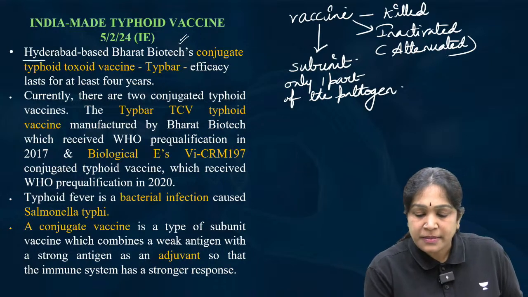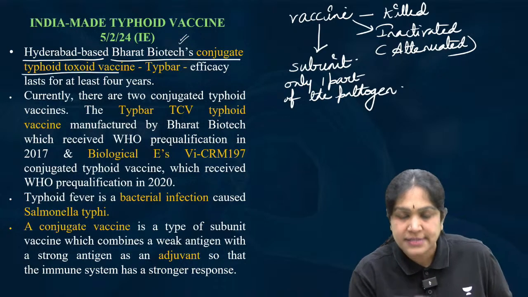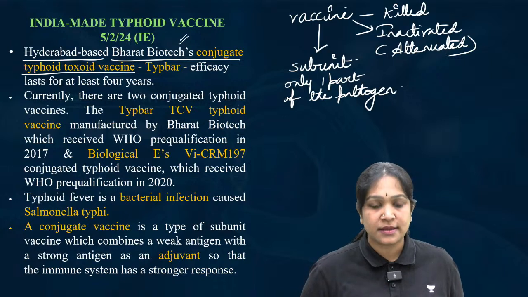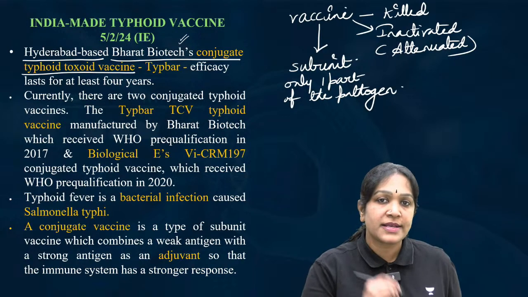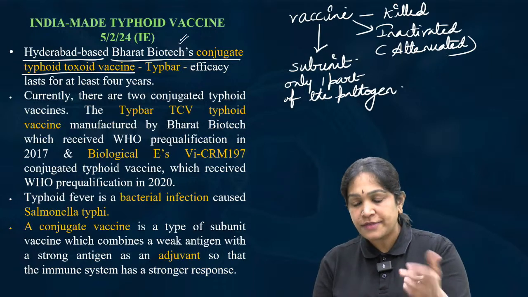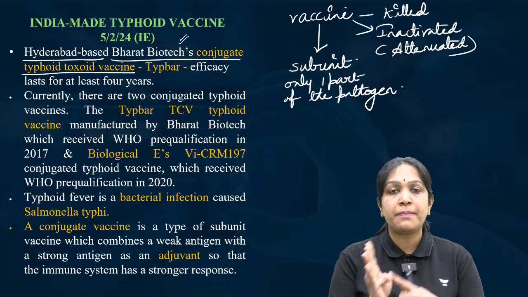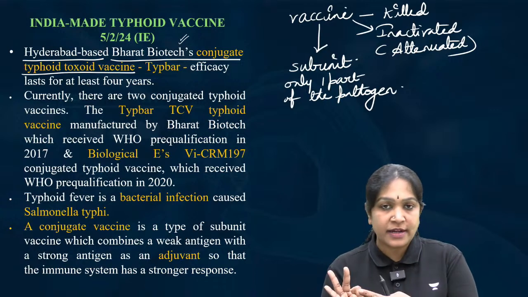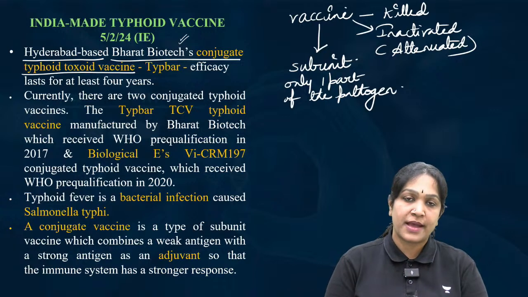A Hyderabad-based Bharat Biotech's conjugate typhoid vaccine. Note the word. What is the type of the vaccine? The type of the vaccine is conjugate vaccine. Then it is not covered in the types of vaccines I discussed here. The vaccine made by Bharat Biotech is not a killed vaccine, not an inactivated vaccine, not a subunit vaccine. It is a conjugate vaccine.